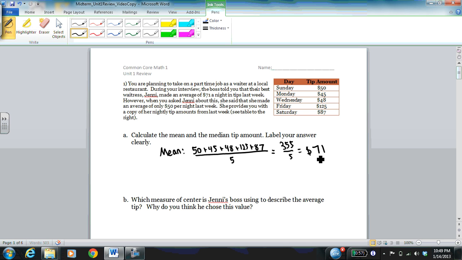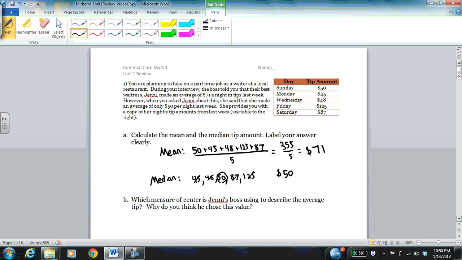Remember, units are important because that tells us the context of the problem. We're talking about money. Now let's look at the median. So the mean is the sum of all the numbers divided by the amount of numbers that there are. The median is the strictly middle value when we line the numbers up from least to greatest. So the smallest amount she made was 45, then 48, then 50, 87, and 125. So to find the middle value, I can just start at each end, crossing off values, and I arrive at the median, which is